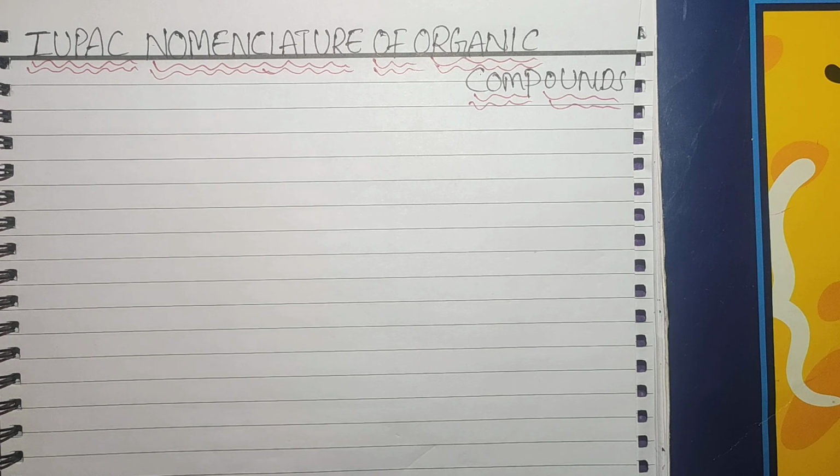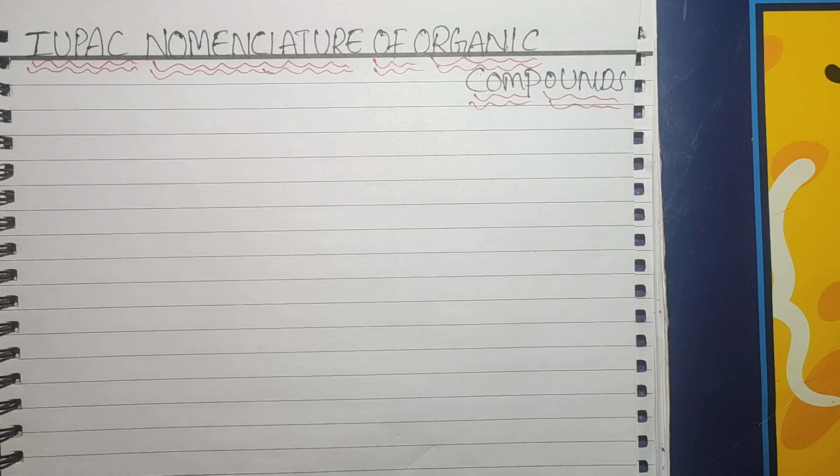They have given systematic names for those organic compounds, so it is very easy to remember all the organic compounds, as well as it is very easy to write the structures also. We can easily identify what functional groups are there, how many carbon atoms are there. We can easily study by seeing the names. We can easily draw the structures also. That is the importance of the IUPAC nomenclature.